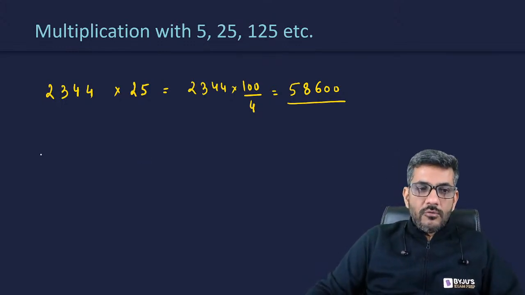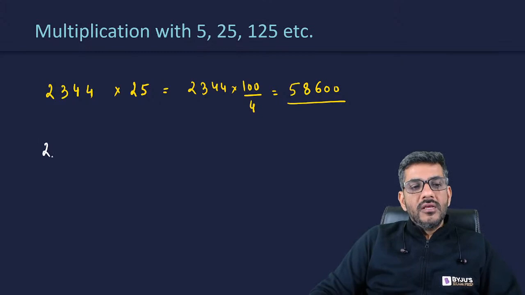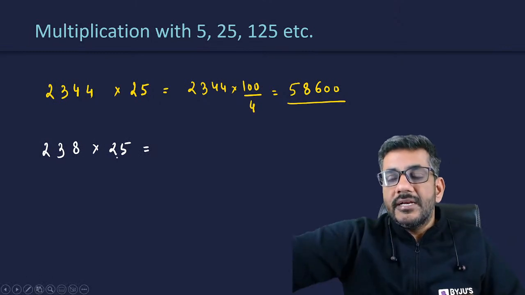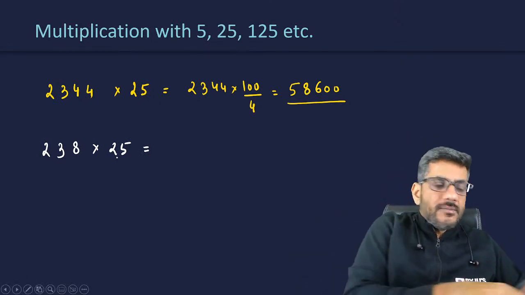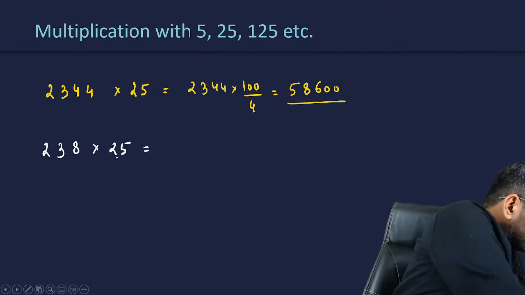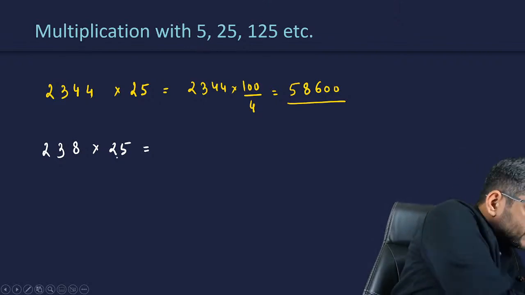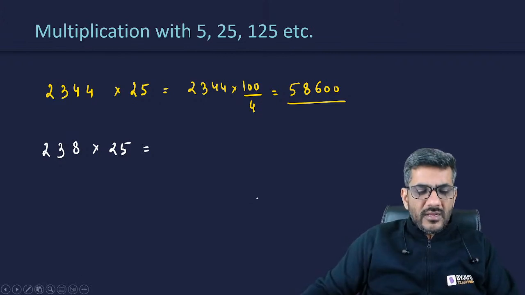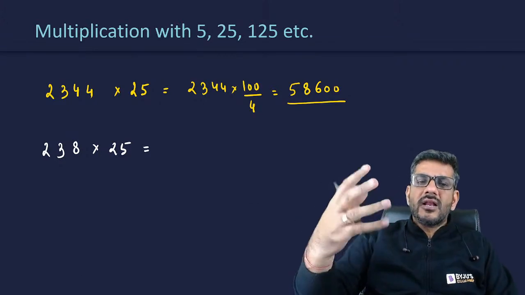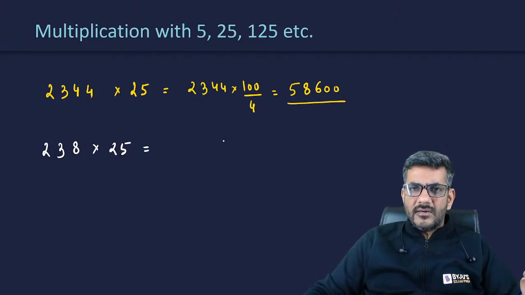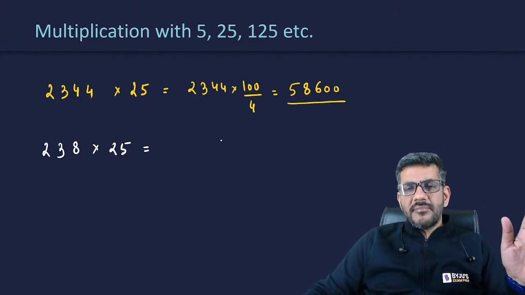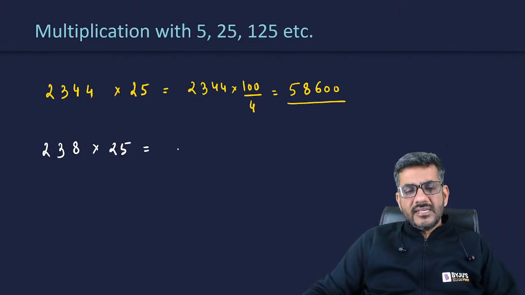Once again, I'm sure you will be having this question: sir, what about something like 238 into 25? 238 is not divisible by 4. So what do we do here? If it is not divisible, what will we do? As I said, in the case of 2, I told you that in the end you have to multiply by 10, so write 5 as it is. Similarly here, ultimately you have to multiply by 100. So the last two digits, write them as they are rather than having a decimal there.